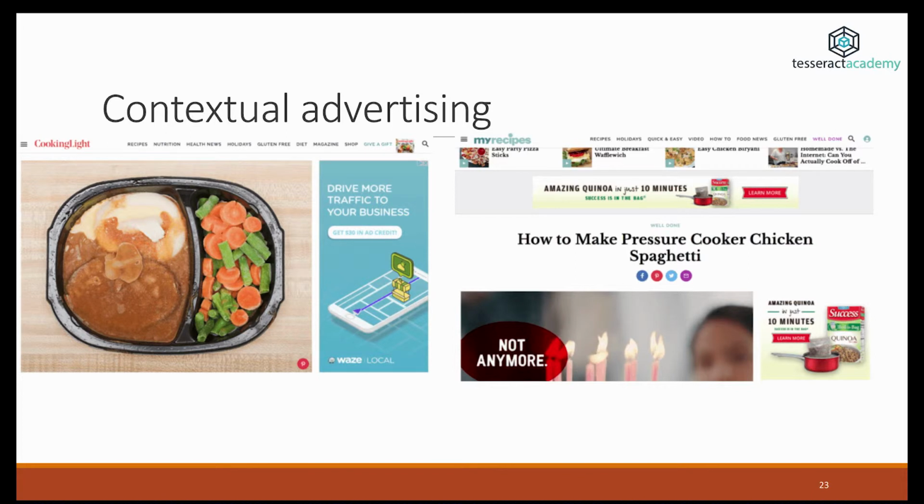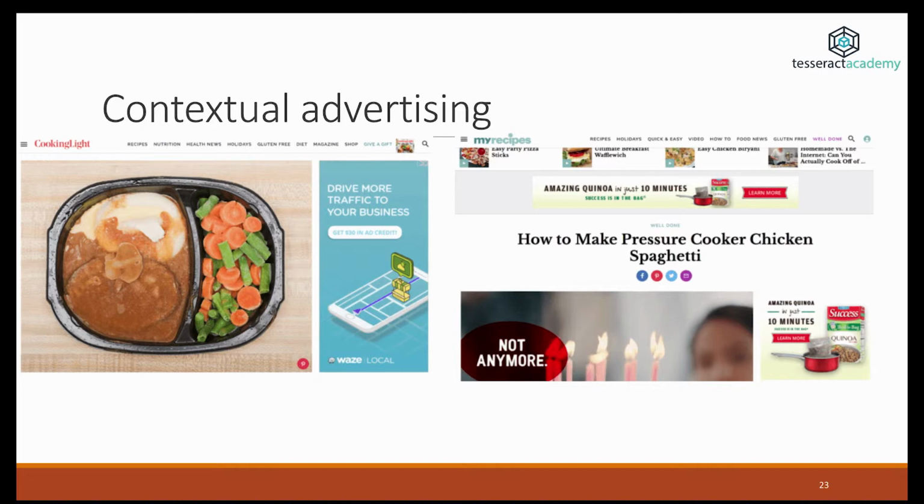Another very interesting application of data science in marketing is contextual advertising. On the left-hand side, you can see an ad where the context is not taken into account. Someone is reading a website called Cooking Light, and there's an article or an image from Pinterest with some food, and on the right-hand side, you see an ad saying, "Drive more traffic to your business." Well, this ad is not very related to the topic of this website or the photo.